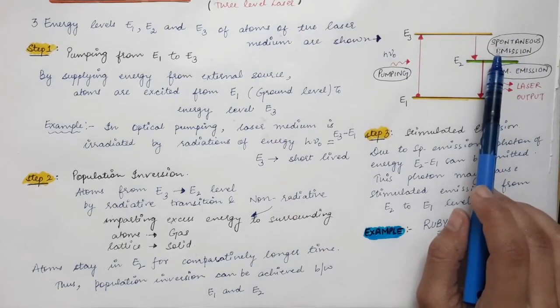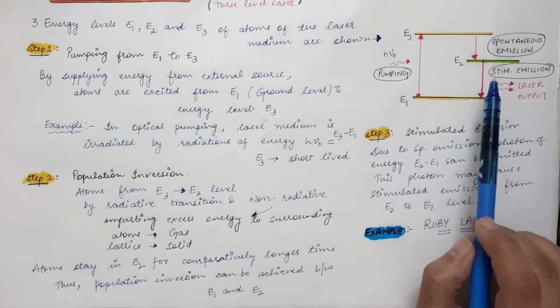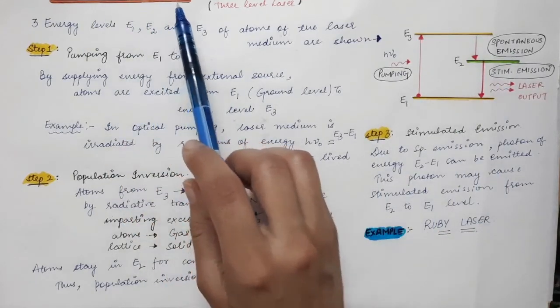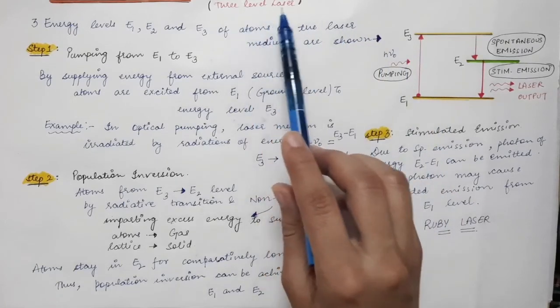And in the next lecture we will see how lasing action is obtained in the case of a 4-level laser, and what the advantages of a 4-level laser over a 3-level laser are.